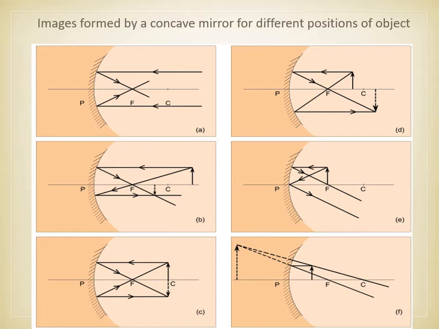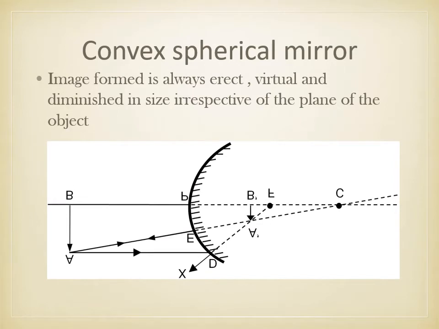Likewise you can see the different types of images. The last one is when the object is near the mirror, in front of the focal point, and you can see the image is on the same side of the mirror. Then coming to the convex spherical mirror, the image formed is always erect, virtual and diminished in size. Here you can see the ray diagram. A B is the object and A dash B dash is the image.